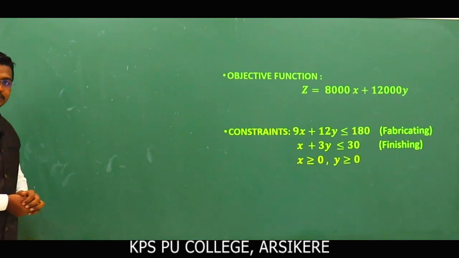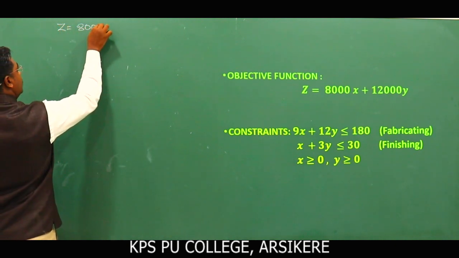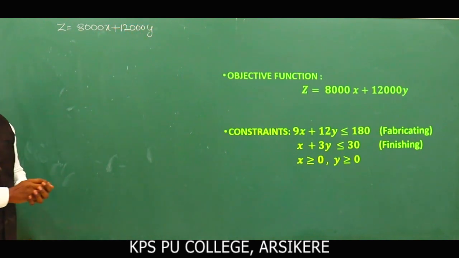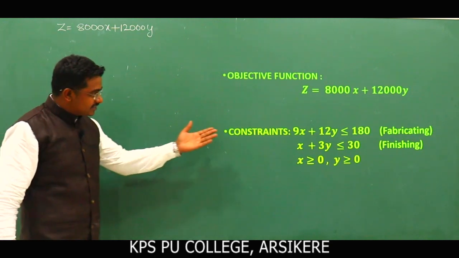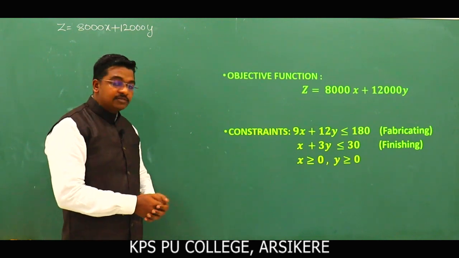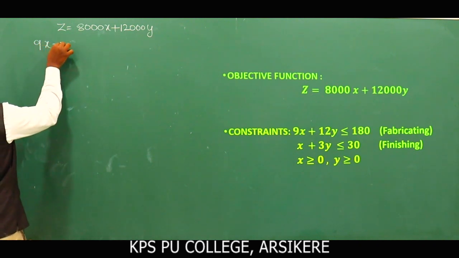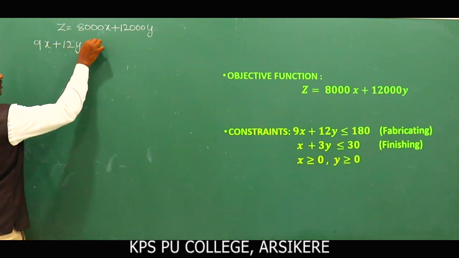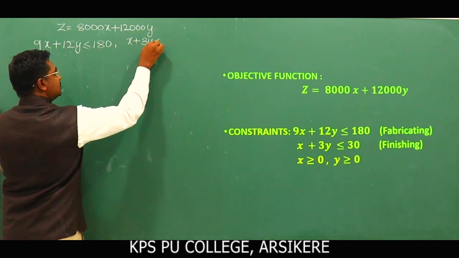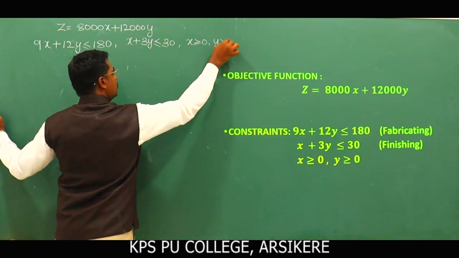Okay, so now dear students, first write the problem. Z is equal to 8000x plus 12000y. So this is the objective function. Then what are the constraints here? We have 9x plus 12y less than or equal to 180 for fabricating and x plus 3y less than or equal to 30 for finishing, and x greater than or equal to 0, y greater than or equal to 0.